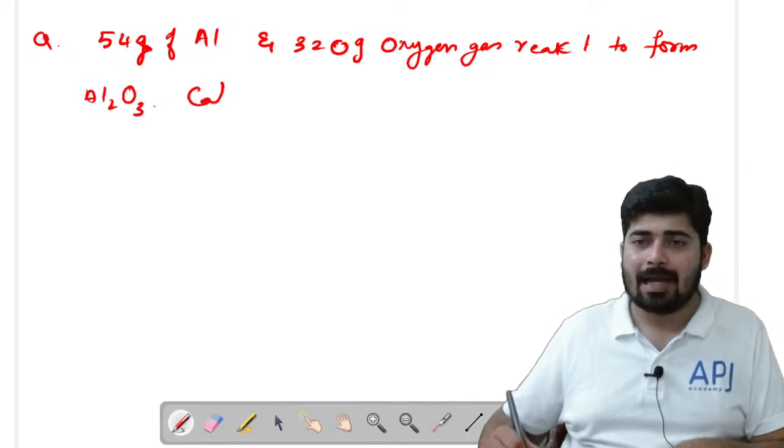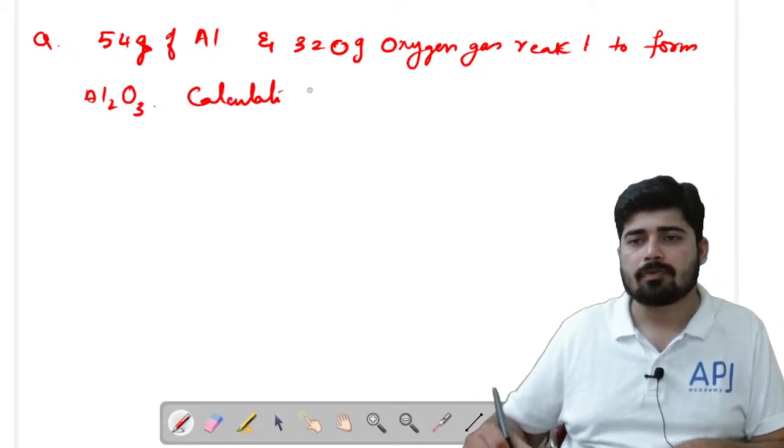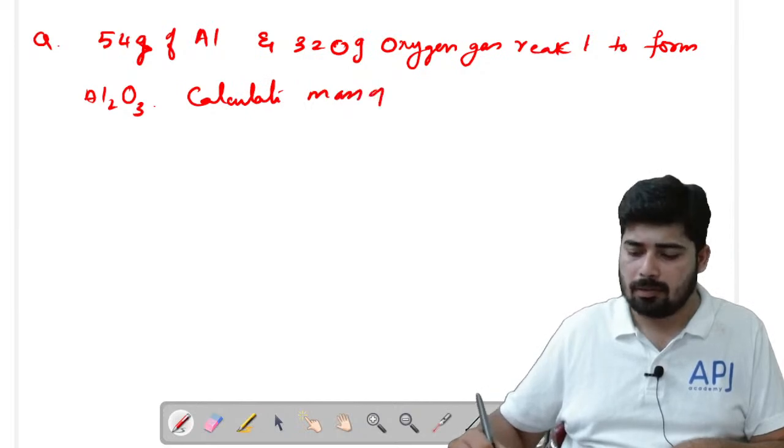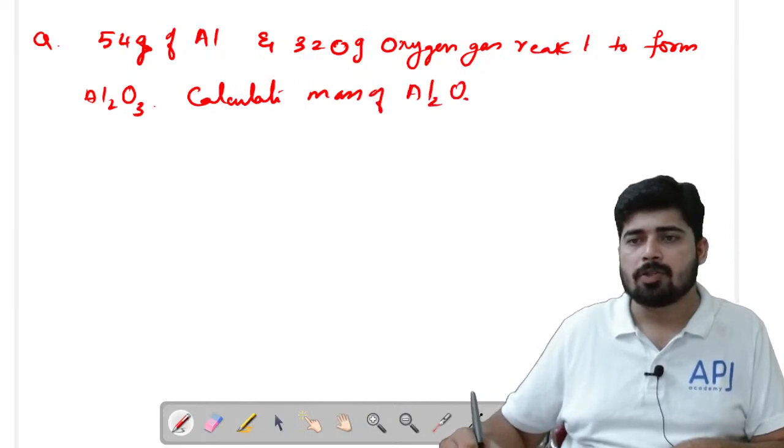Calculate mass of Al2O3 formed. So you have to find out the mass of Al2O3 formed.